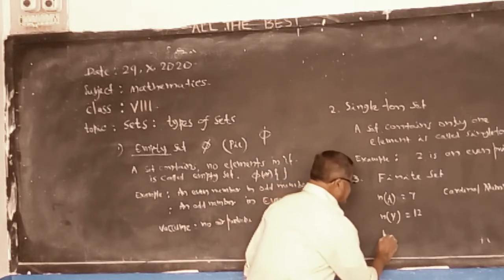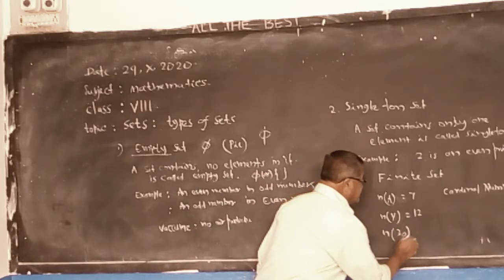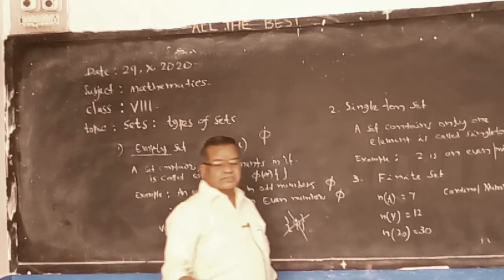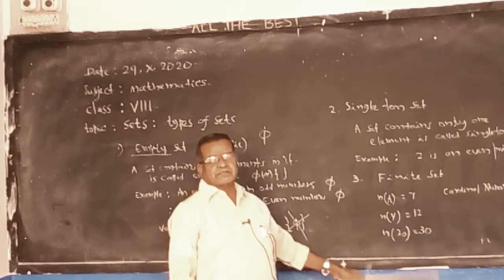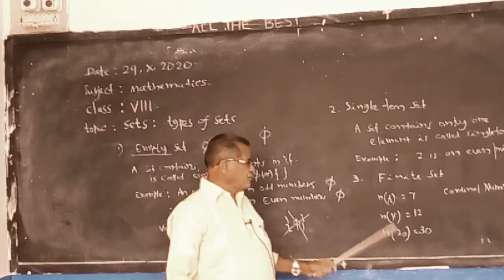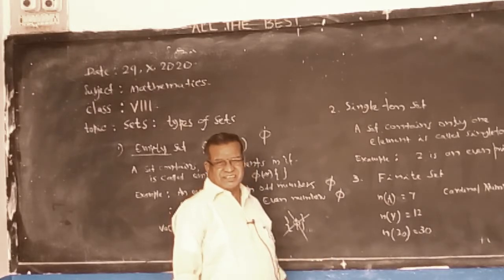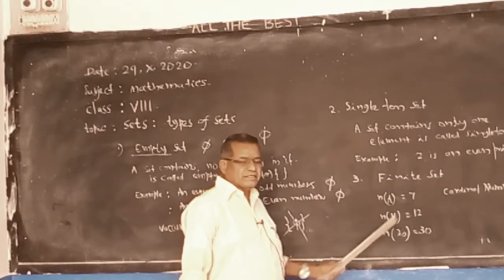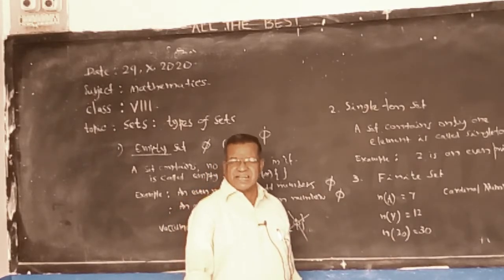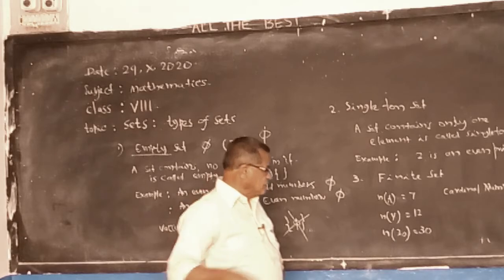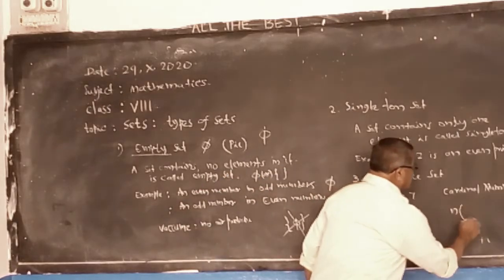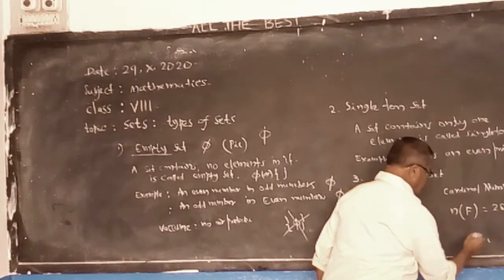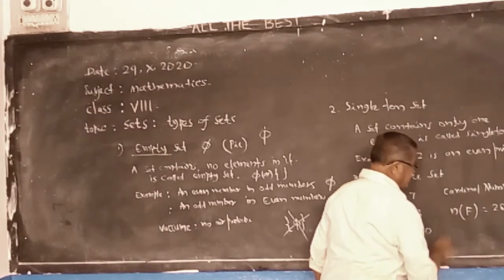In the month, generally 30 days, and some months have 31 days, and February has leap year and non-leap year. For leap year 29 and non-leap year 28 days. So the cardinal number of the month February is 28 and 29.